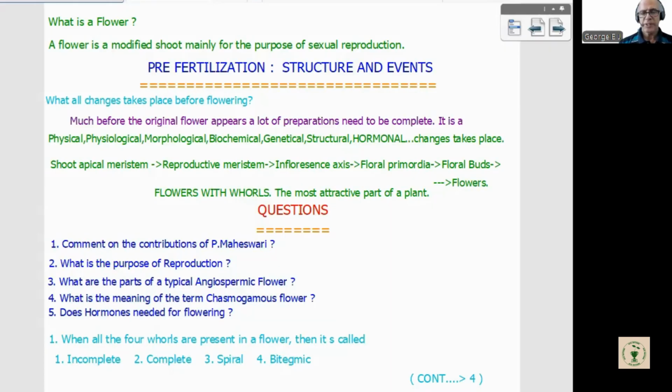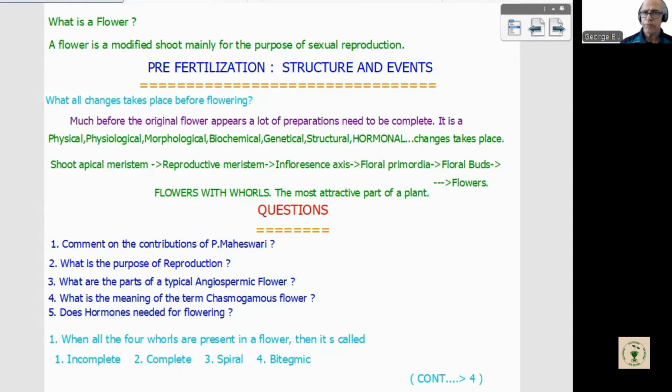So there are three basic steps: pre-fertilization, fertilization, post-fertilization. So three events. Here, before fertilization, what is the structure? What are the events taking place? A flower has to be formed in a sexually reproducing organism, because a flower is a modified shoot for the purpose of sexual reproduction. So what all changes take place before a flower is formed?